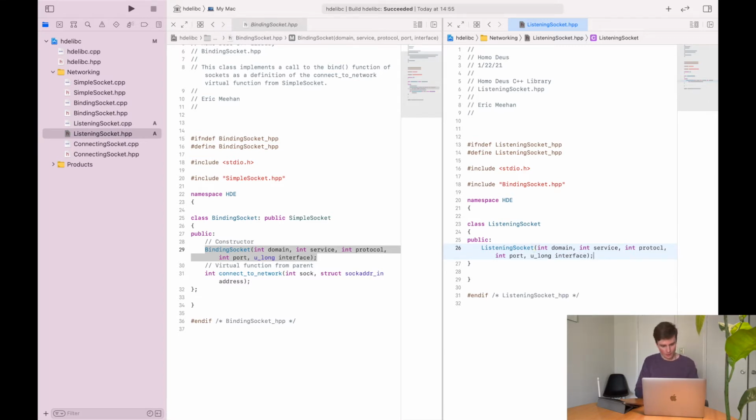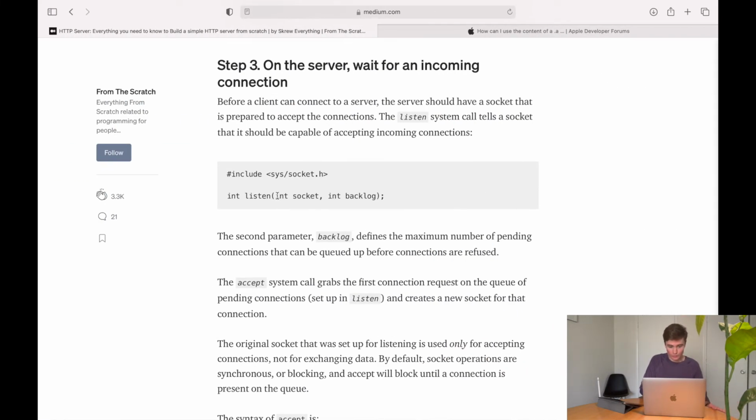Great. Now, when we actually start listening, we're going to need to specify two things to the function. We're going to need the socket connection, and that's just our connection variable from the top level simple socket class. And then we're going to need backlog. Now, the backlog you can think of as a line. So if you imagine that I am the server, and I can only serve one person at a time. In the future, we can actually set it so that it serves multiple people at once through threading, but we're not talking about that just yet. The backlog is the maximum length of our line. So let's say I can serve 10 people in the line. When the 11th person gets in the line, we're just going to kick them out.